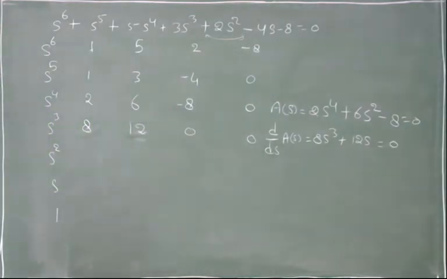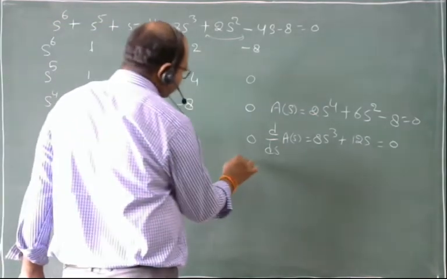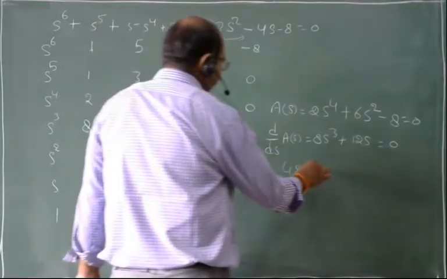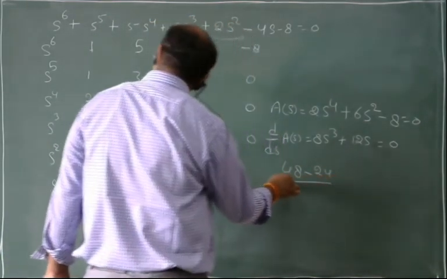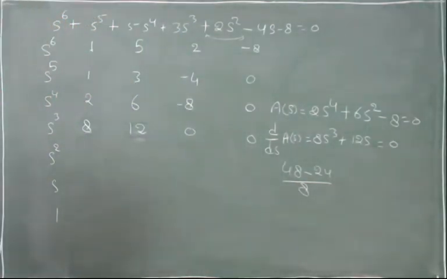And now solve the remaining part of Routh's criteria. 48 minus 24 divided by 8, so the answer will be 3.